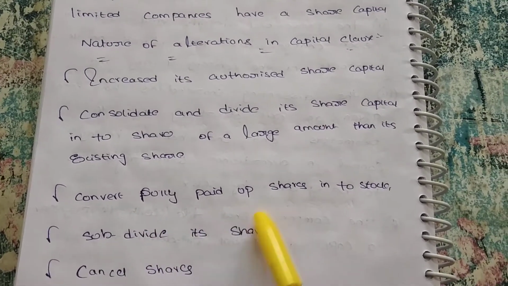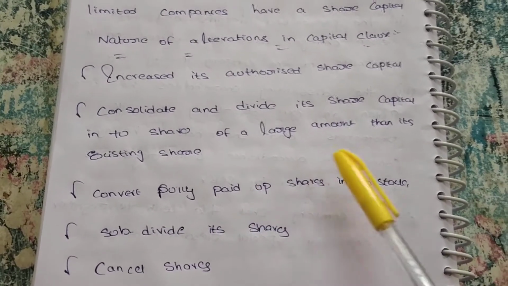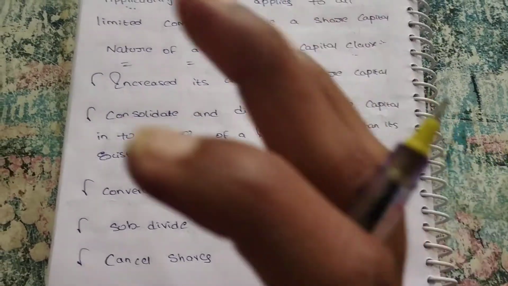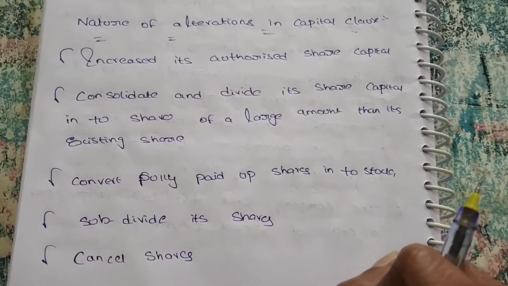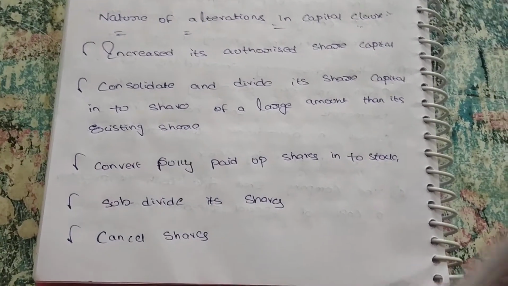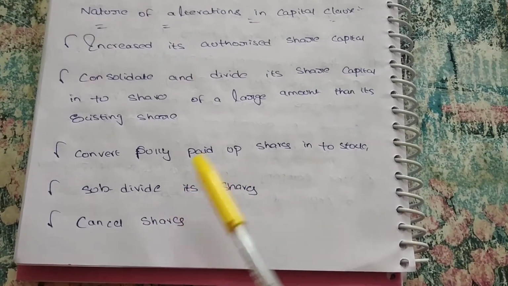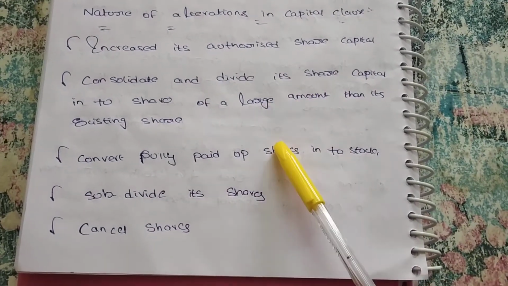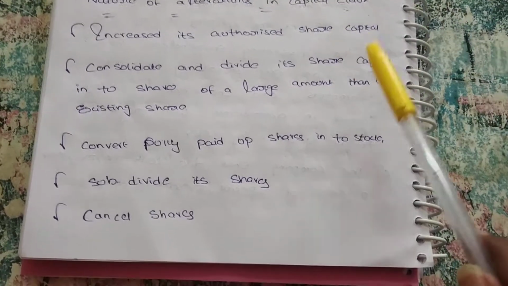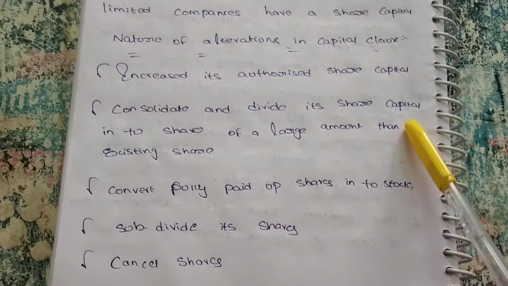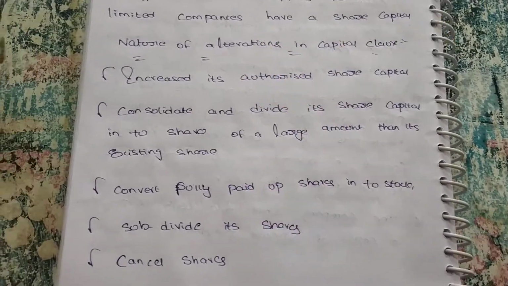Convert fully paid up shares into stock. While converting fully paid up shares into stock, if we have 500 shares, they may be converted into one bulk amount, so we can say 500 shares are converted into one stock. Subdivision of shares: otherwise we subdivide, for example 500 shares into 1000 shares. Cancellation of shares: we may want to cancel the shares. These are all the alterations of the capital clause.